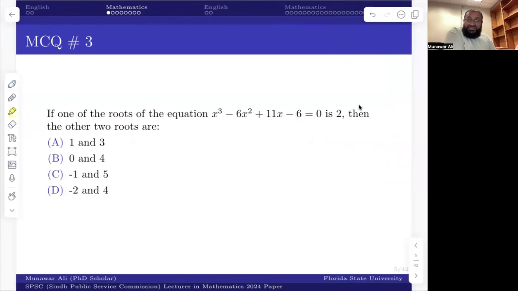Okay, so the third question is related to mathematics. So here comes the mathematics. It says that one of the roots of this equation is 2, then the other roots are. Here we can apply different methods to solve this question. There's not going to be any particular method that helps us here.